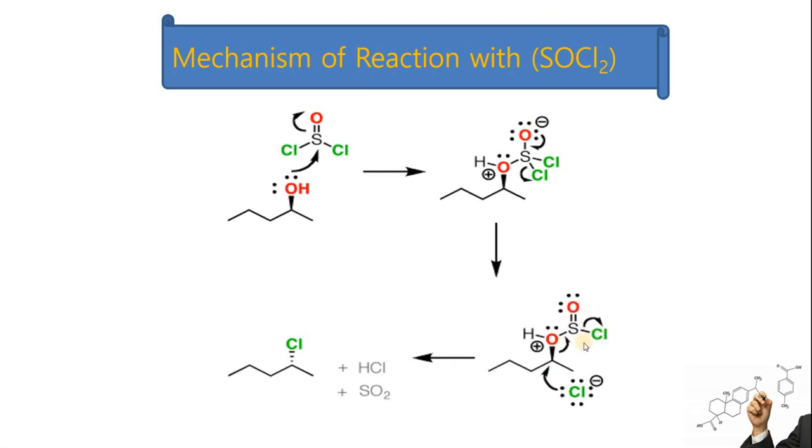This second chlorine will be lost as well, which is going to be picked up by the hydrogen, and HCl will be produced, and this sulfur is going to make a double bond with oxygen as well, making sulfur dioxide. This is the mechanism of this reaction.